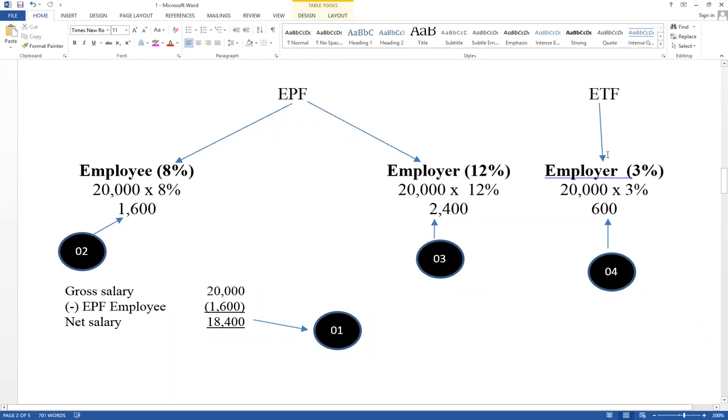And ETF also same way. Only employer give their contribution. That is not part of salary. Another expense. Therefore, ETF expense account debit, ETF payable account credit. Now think how to disclose on the financial statement.